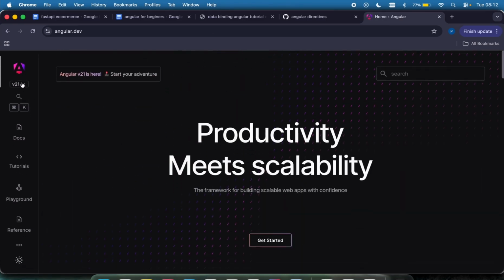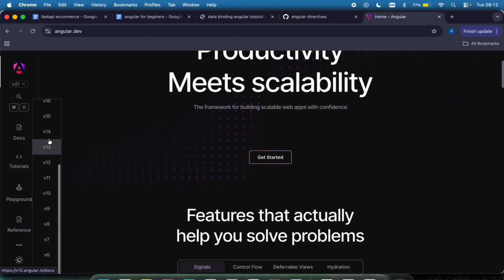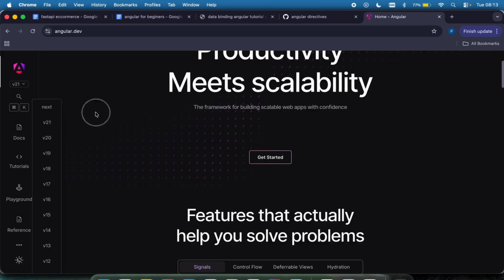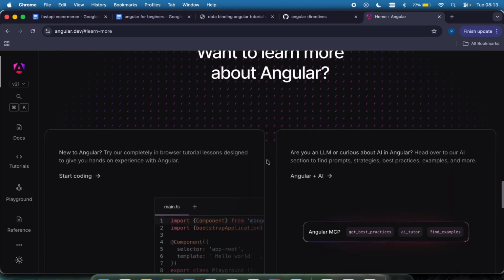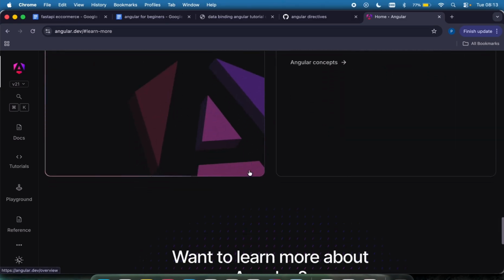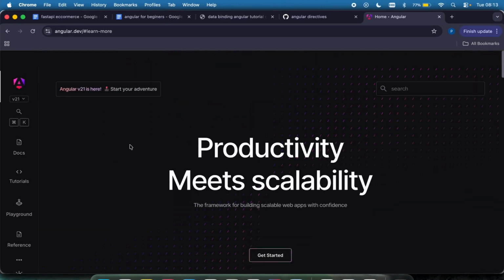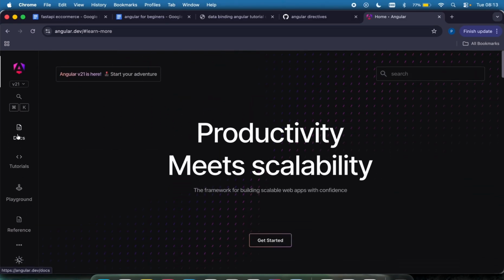Now, if I come to the left right here and click on this toggle, you can see it's going to show me the different versions. We are currently on version 21 as at 2026, which is this right here. And if I click on get started, you can see there is a lot of stuff right here. Let me come right here at the left and click on docs.